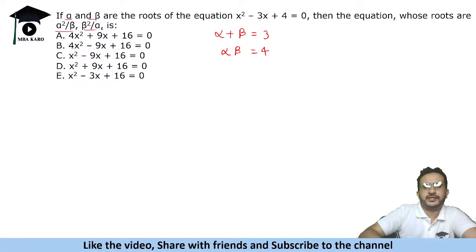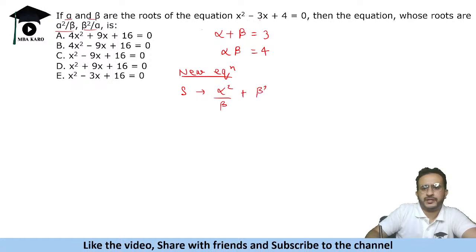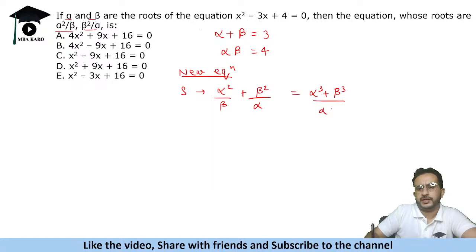Now we have to find the equation whose roots are alpha square upon beta and beta square upon alpha. So for the new equation, what will the sum be? The sum will be alpha square upon beta plus beta square upon alpha, that is equal to alpha cube plus beta cube upon alpha beta.